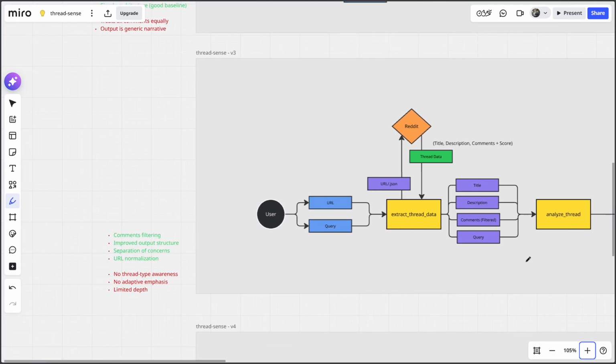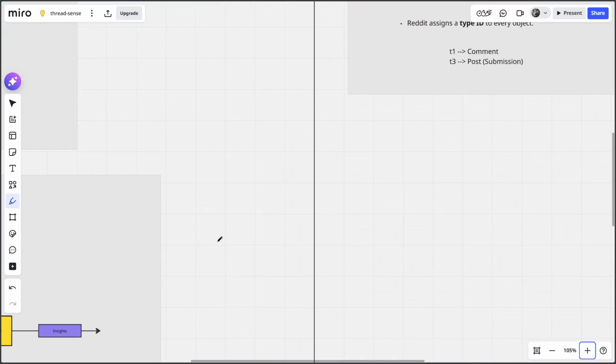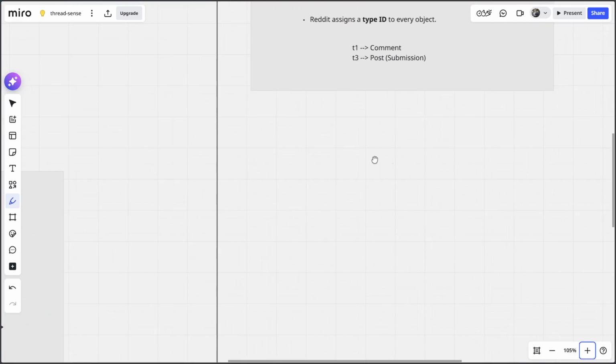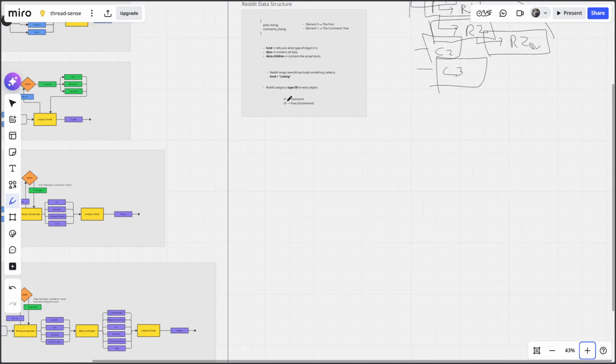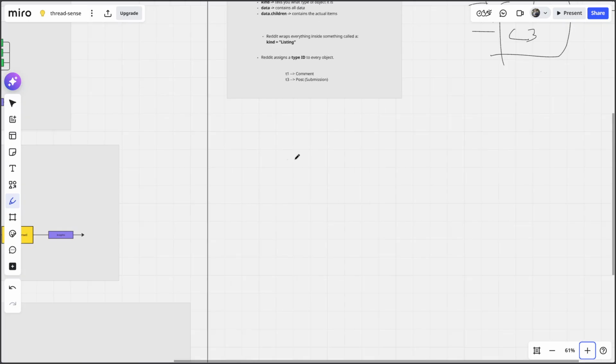Before looking into the disadvantages, I want to give a quick theory behind how Reddit works, or what kind of posts you can find on Reddit. Of course, if you have already used Reddit, you'll know that Reddit posts in general you can summarize into three main types. The first one being something like a question-led post, right?